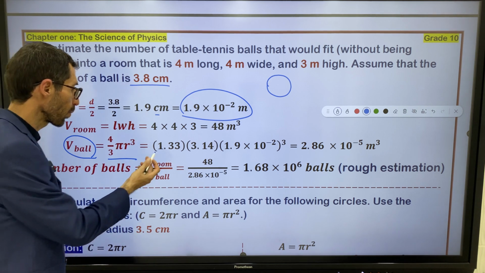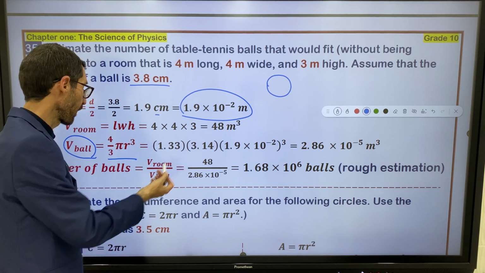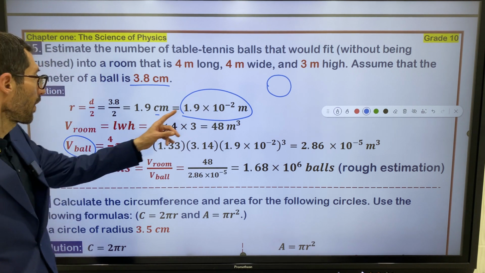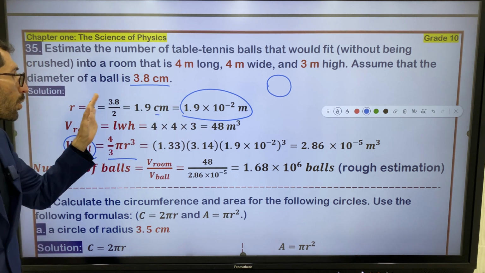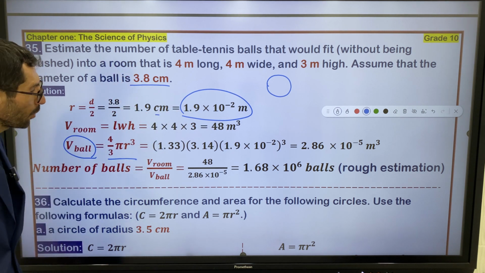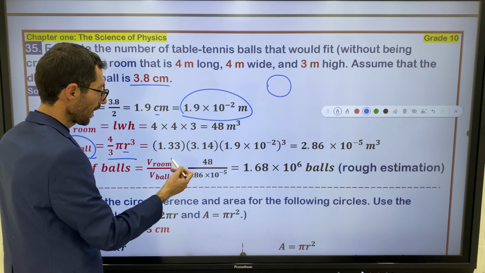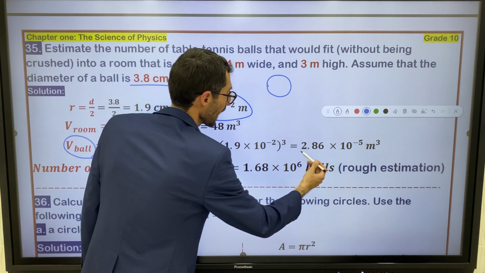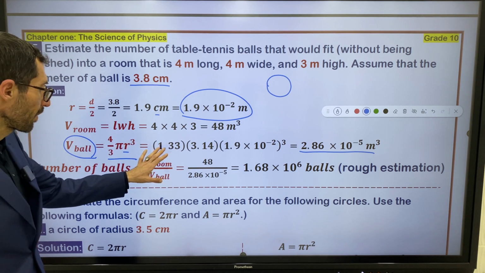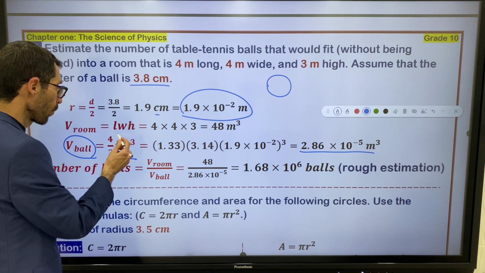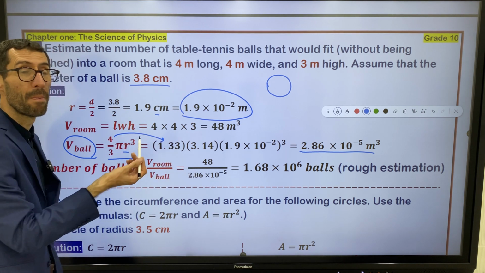4 over 3 becomes 1.33. Pi is a fixed number, 3.14. R, we already calculated R by dividing the diameter. You know this one, put these numbers here, and this is the answer. 4 over 3 will be 1.33, pi 3.14, and r cubed.